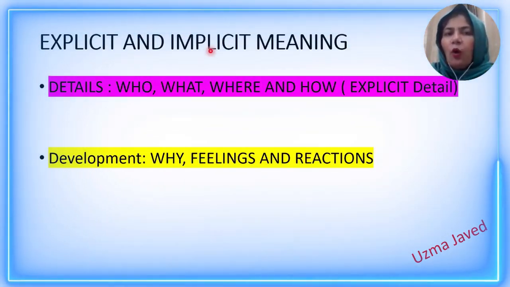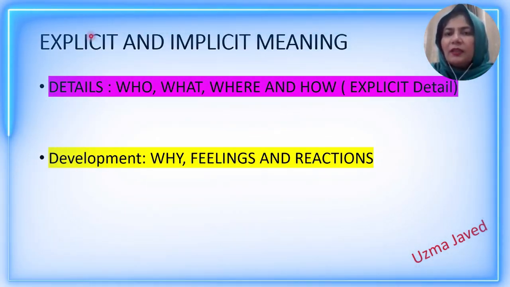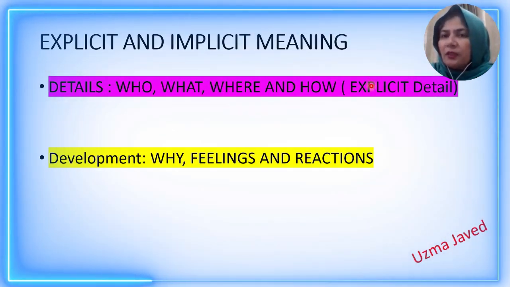This is the detail of what I have just tried to explain briefly in my previous slide. As far as the explicit meaning is concerned, it means who, what, where, and how. These details relate to explicit meaning.